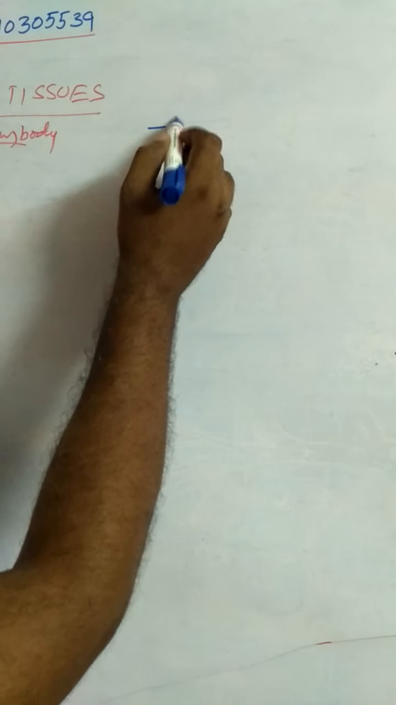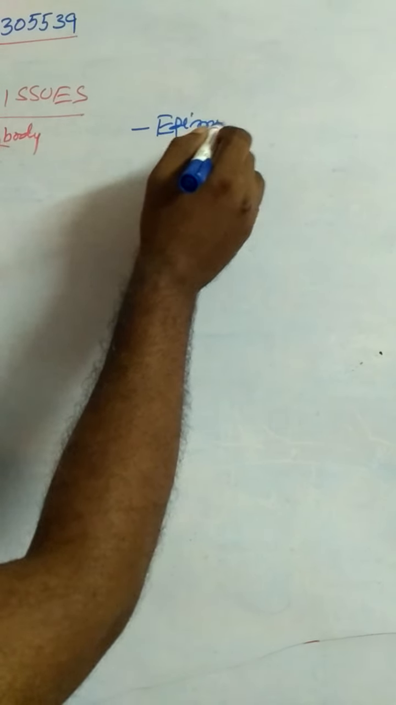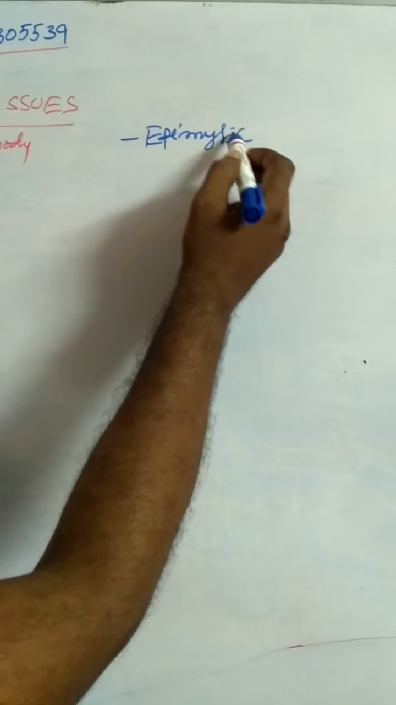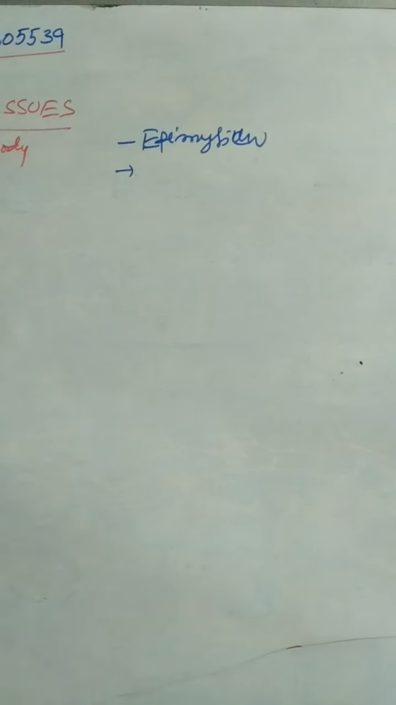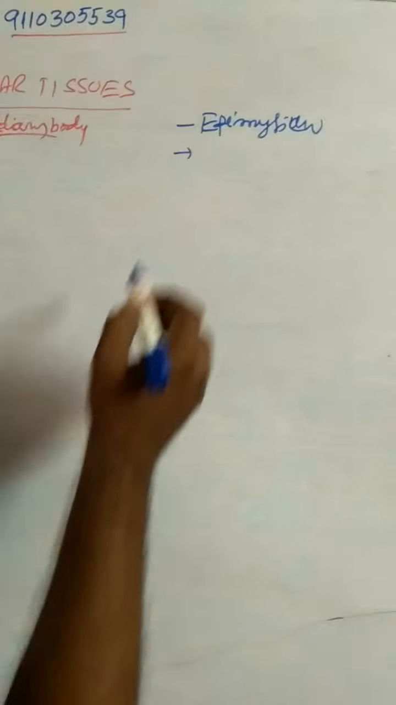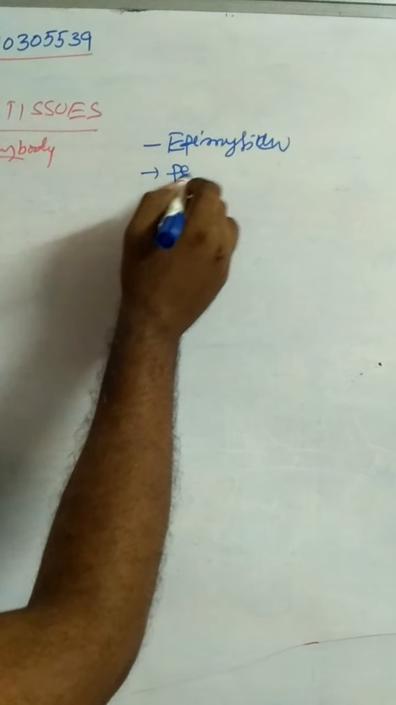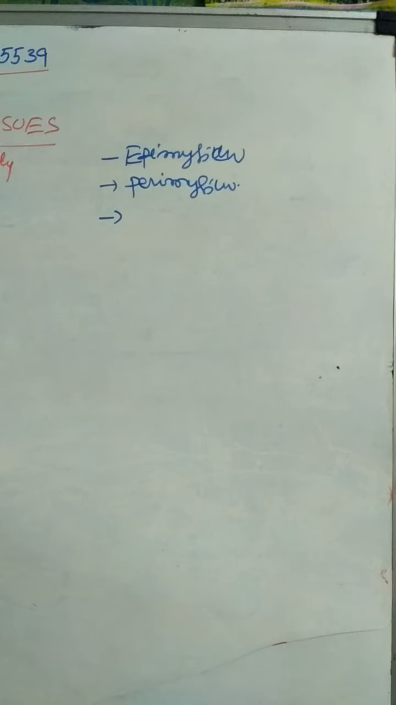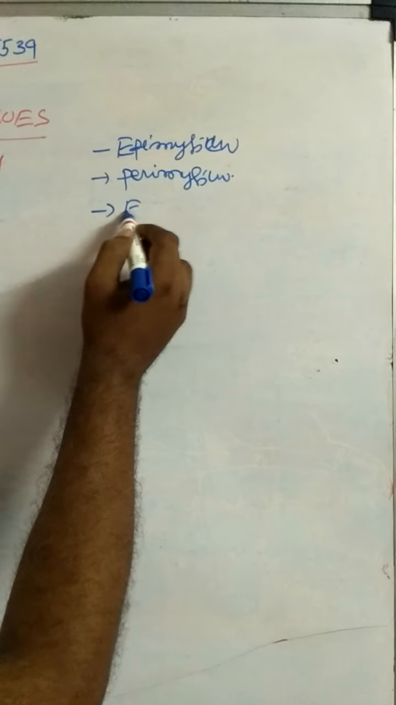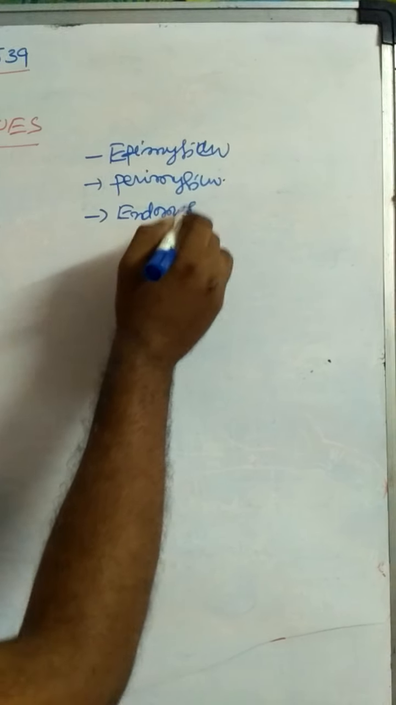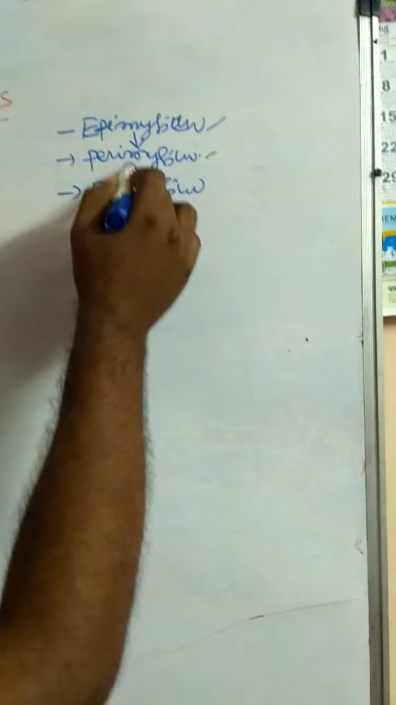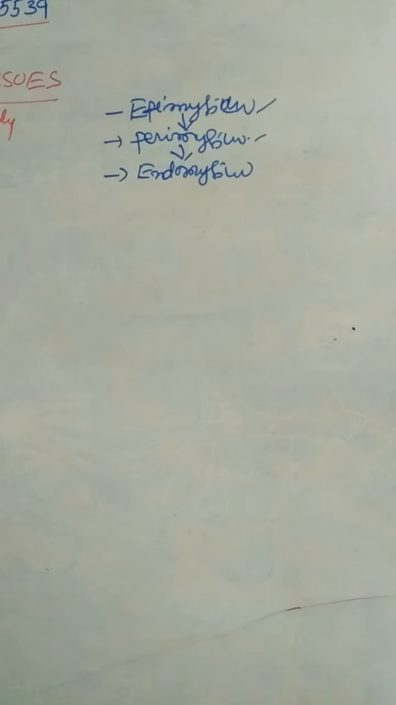Before that, the whole muscle is covered by a layer called epimysium. Below, inside the muscle, the fibers are in the form of bundles. Those are covered by perimysium. Each muscle fiber is covered by endomysium. Outermost layer is epimysium. Below the epimysium, perimysium. Below the perimysium, endomysium.